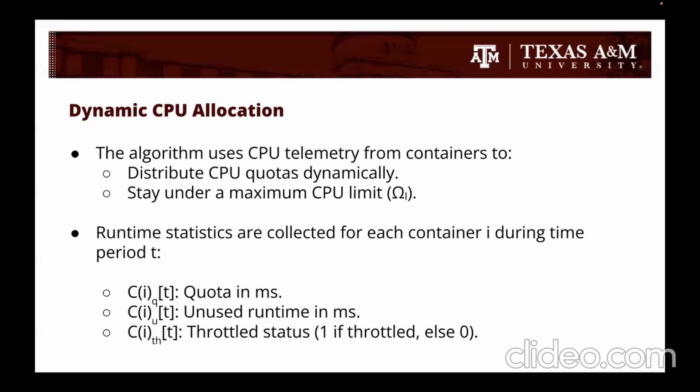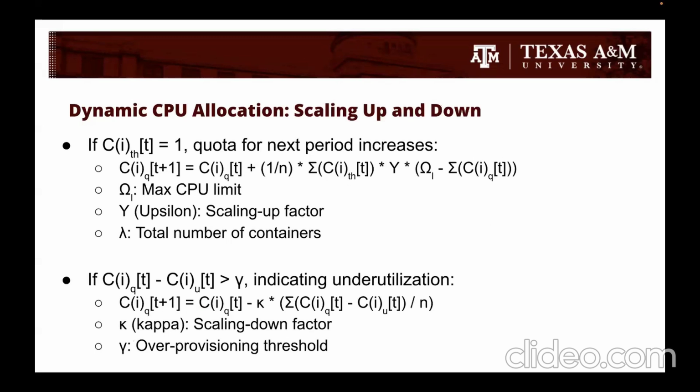For each container CI, during period T, the runtime statistics are collected. Namely, we collect the CPU quota allocated to the container in milliseconds, then the unused runtime in milliseconds, and finally the throttling status, which is basically set to 1 if the container is throttled, otherwise 0. So, if the throttling status is set to 1 in the previous period, it means that the container is throttled and the algorithm will increase the CPU quota for the next period.